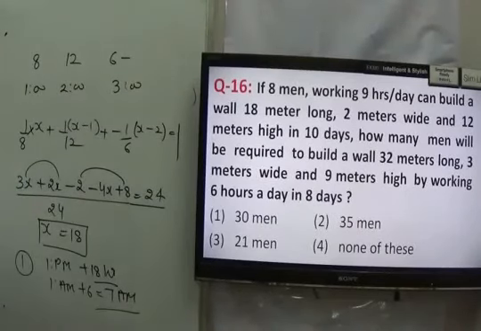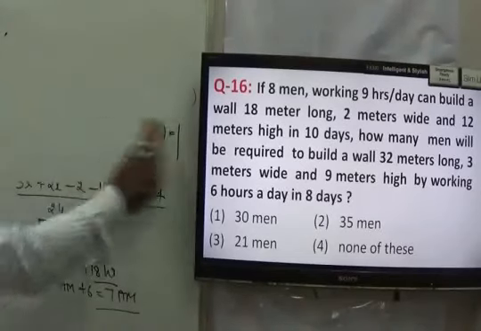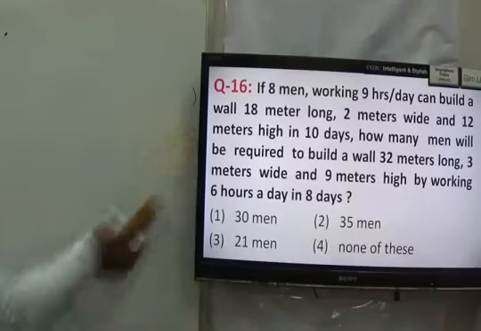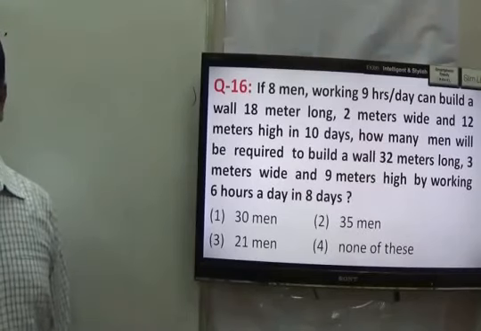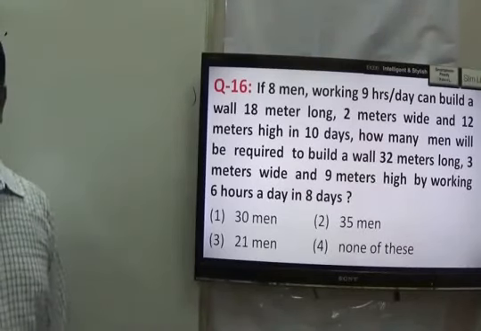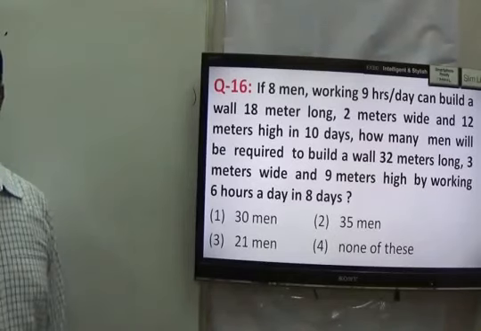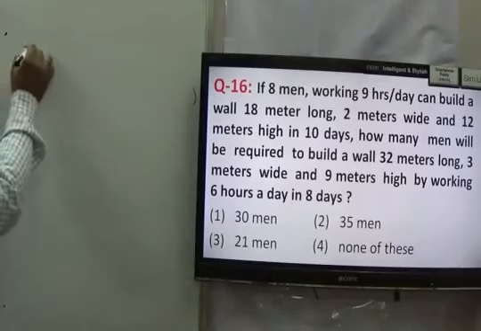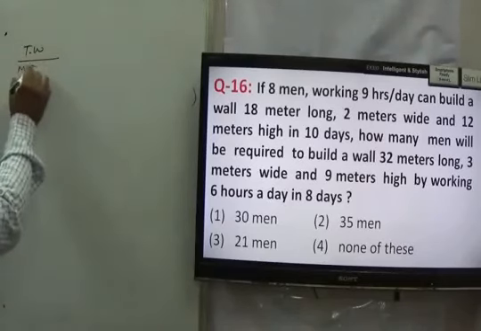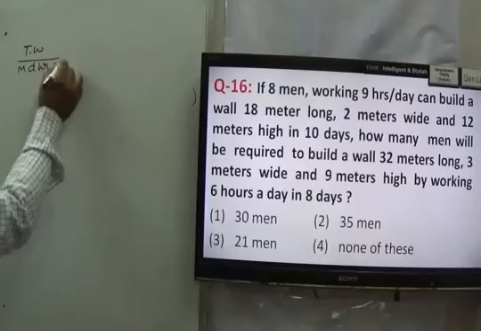Next you have statement number 16. This is a general question of our basic formula, total work by man into days into hours, that I earlier told you while explaining the concept. It is given that 8 men working 9 hours a day can build an 18 meter long, 2 meter wide and 12 meter high wall in 10 days. How many men would be required to build a wall 32 meter long, 3 meter wide, 9 meter height by working 6 hours a day in 8 days? Our formula is very simple. In the numerator, take total work by man, days, hours and efficiency.